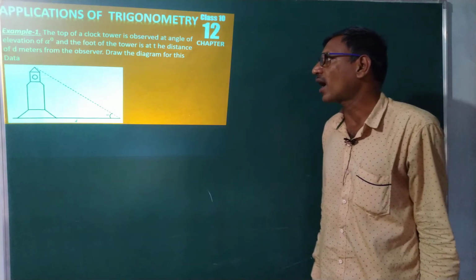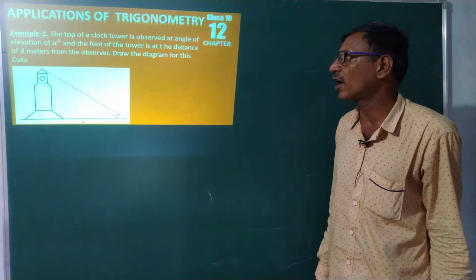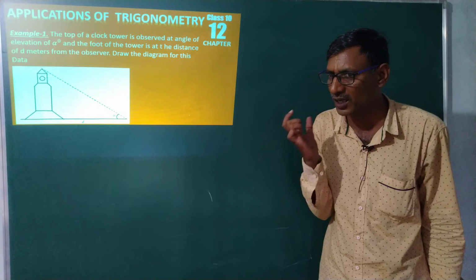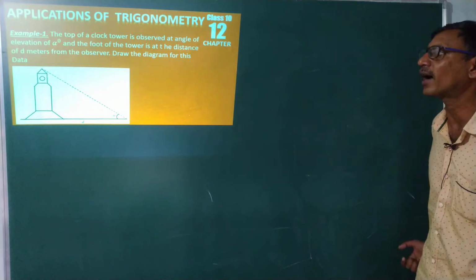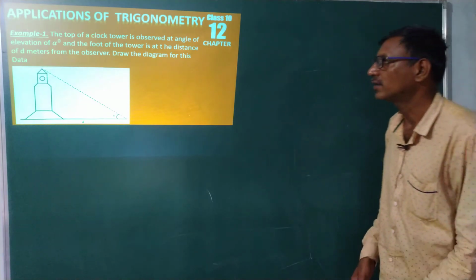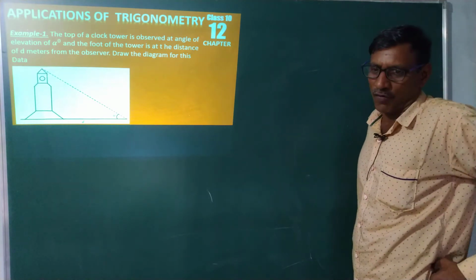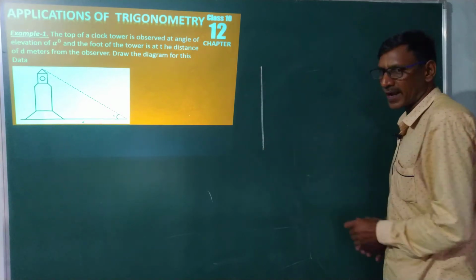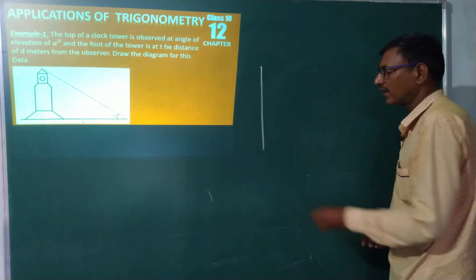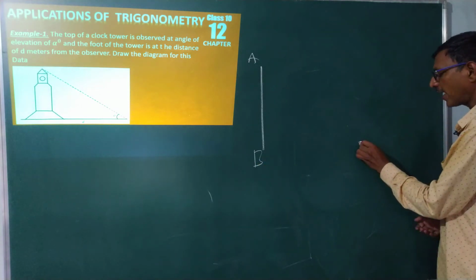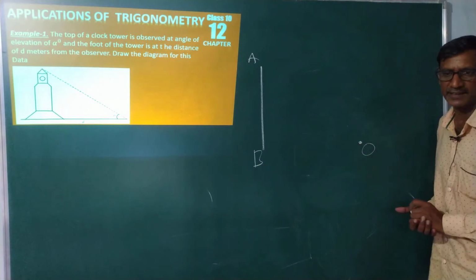The top of the clock tower is observed at an angle of elevation. Here we use the term angle of elevation. That means the observer is on the ground and observing the top of the clock tower. This is my clock tower, I name it AB. This is the point of the observer.